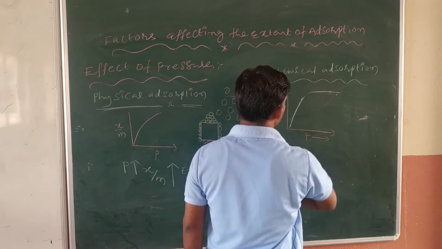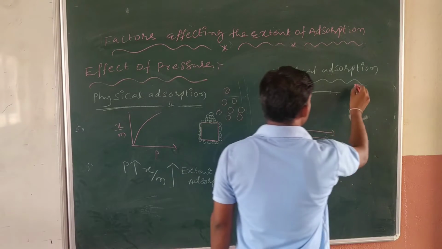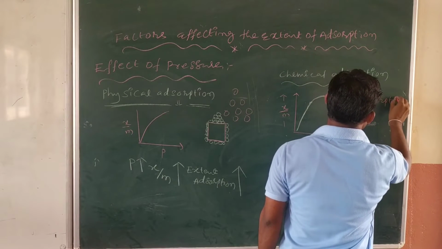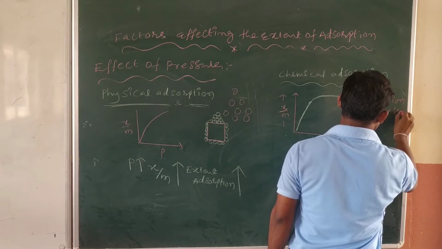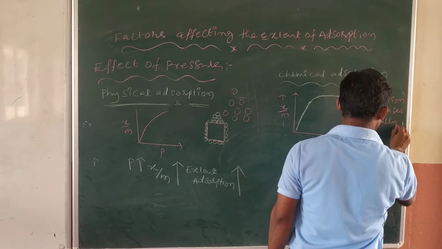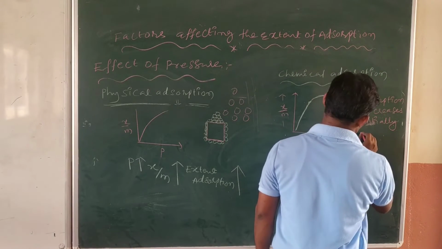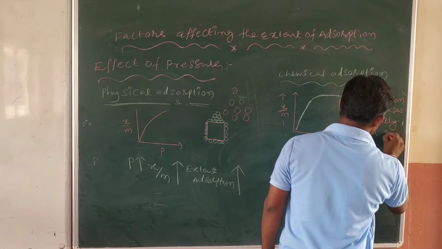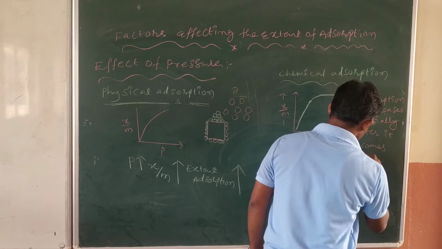Adsorption increases initially, later it becomes constant.